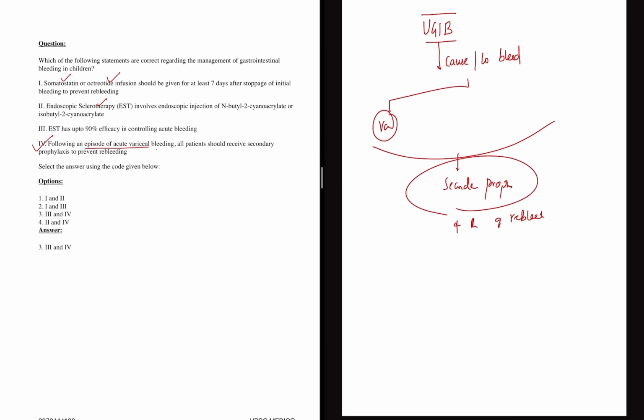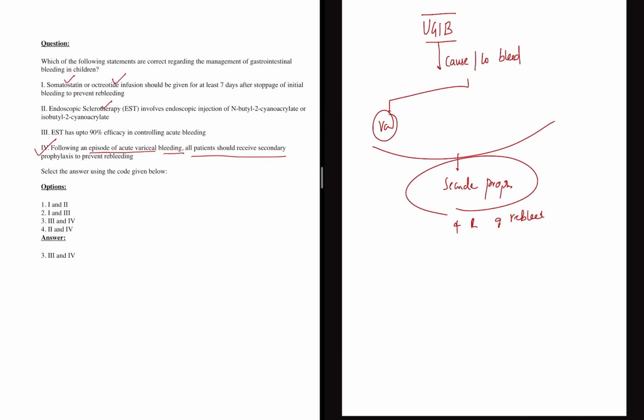Following an episode of acute variceal bleeding, all patients should receive secondary prophylaxis to prevent bleeding. So what is this secondary prophylaxis? Most of the time, we do endoscopy and we do ligation. We can go for endoscopic sclerotherapy, etc. Actually, somatostatin and octreotide infusion should be given for at least 7 days after stoppage. No, this is for initial bleeding. You won't use this somatostatin or octreotide infusion for rebleeding.